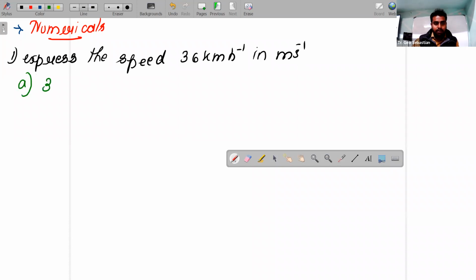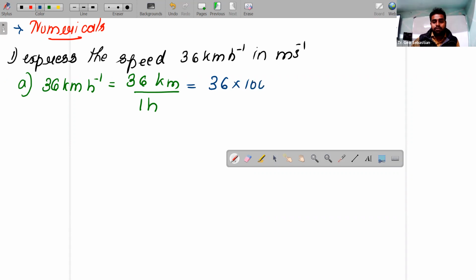I already taught you one trick, right? So 36 kilometer per hour, you should write as 36 kilometer divided by 1 hour. Now you should convert it to meter per second. So kilometer you should convert: 36 into 1000 meter divided by 1 hour, which you should convert to seconds. 1 hour is nothing but 60 minutes into 60 seconds, right?